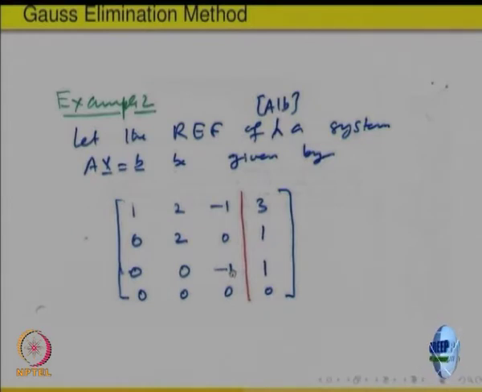R is equal to n, the number of variables. See, if R is equal to n, that means each pivot is going to come in each column. If R is equal to the number of columns, then where are the pivots going to be? The first pivot is in column 1, right. P 1 is 1, P 2 is 2. If P 1, P 2, up to P R cover all n columns, each column has to get a pivot, and that means there will be a unique solution. If each column has a pivot, it is going to be a unique solution, right. That is what is happening in this.